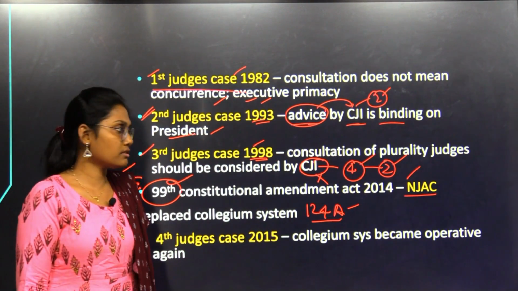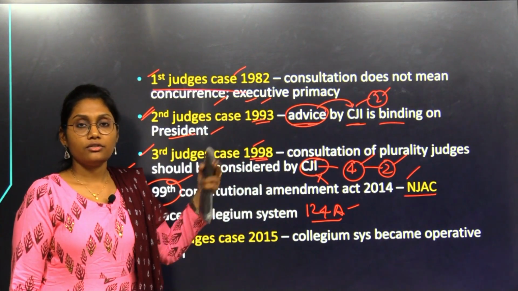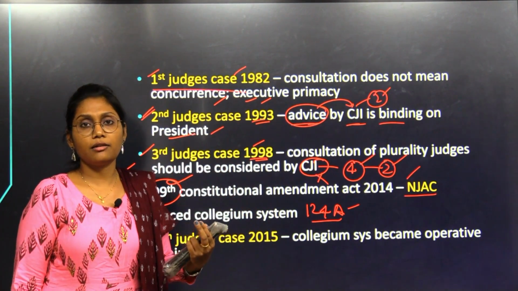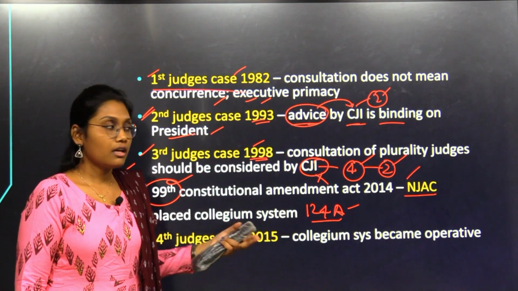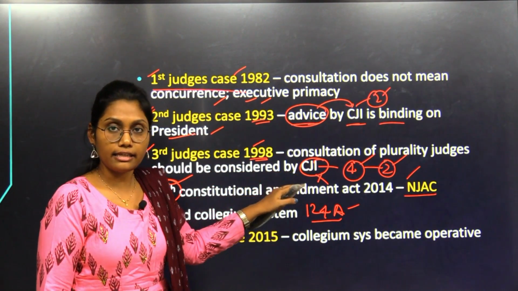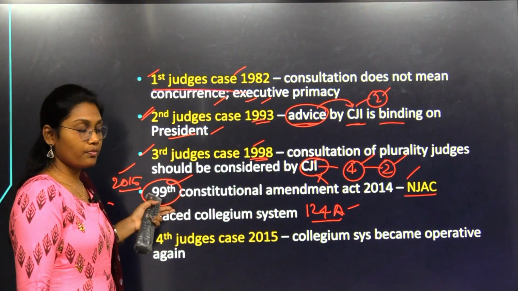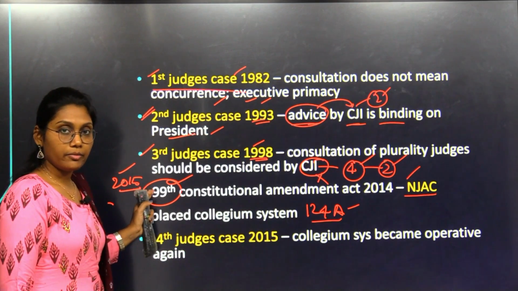Here a body under the NJAC, having some members, judges and some eminent persons, all those members will be the working group of the NJAC and they will decide the appointment of the judges under this Constitutional Amendment Act.